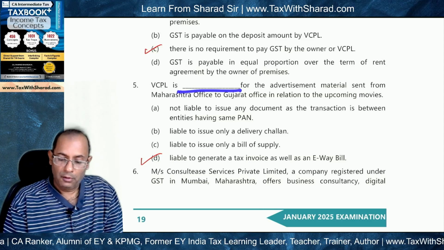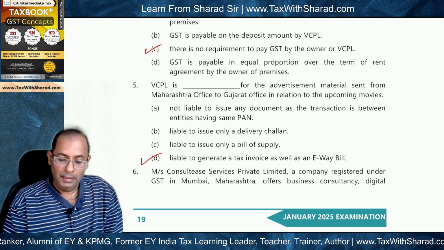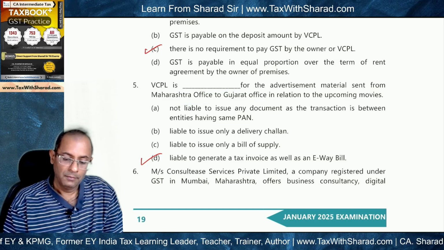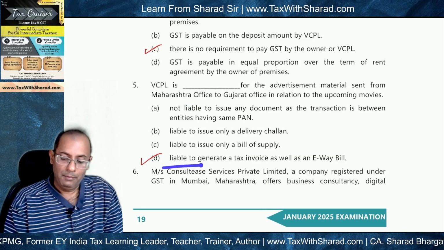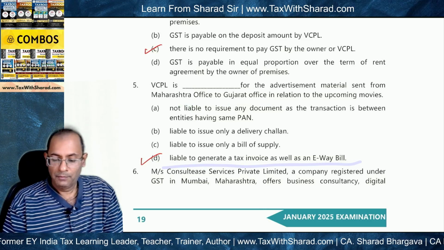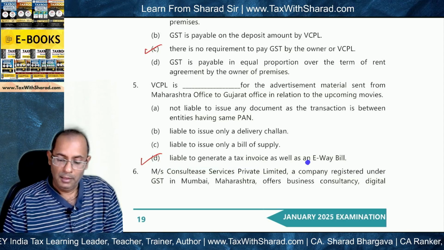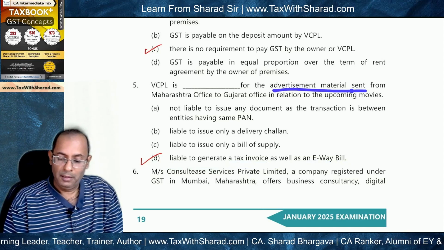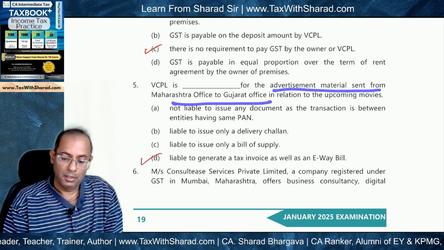VPCL is dash for the advertisement material sent from Maharashtra office to Gujarat office in relation to the upcoming movies. And the correct option is liable to generate a tax invoice as well as an E-way bill. So E-way bill is required and tax invoice is required because advertisement material has been sent from Maharashtra office to Gujarat office.